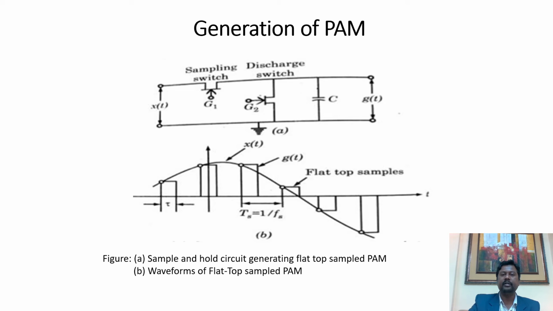Then after a certain period, we'll make the sampling switch off and we'll make the discharge switch on. So when the discharge switch is on, again the capacitor will start to discharge. So the capacitor value will drop down to 0 volt. So in that way, the second pulse will be generated. So in this way, we will generate the sequence of pulses having different amplitude.